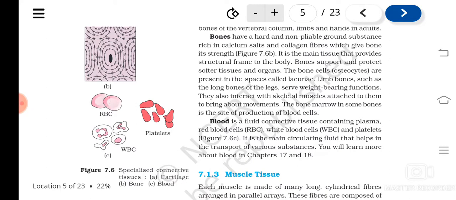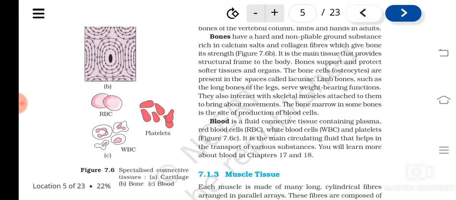Then next is blood. Blood is the fluid connective tissue, meaning the matrix of the blood is fluid in nature. And it contains what? RBC, WBC and platelets. The main function of blood is transporting various substances. So like this, blood, bones and cartilage are special connective tissues. So about connective tissues you understood.